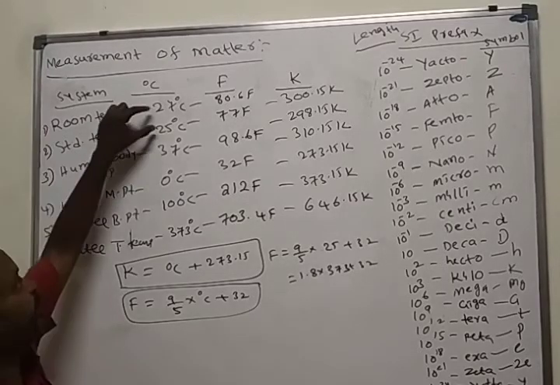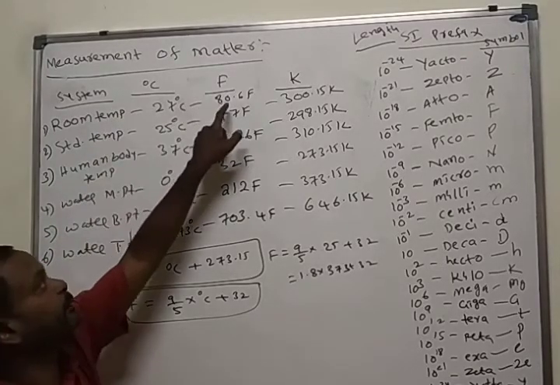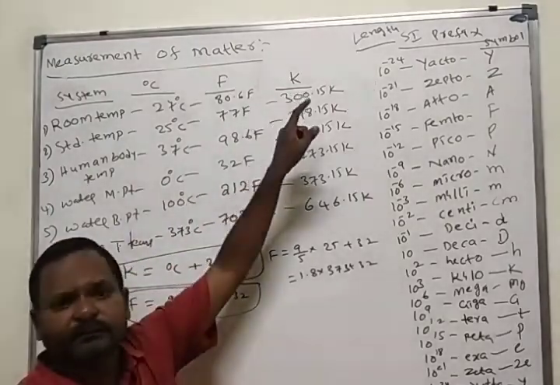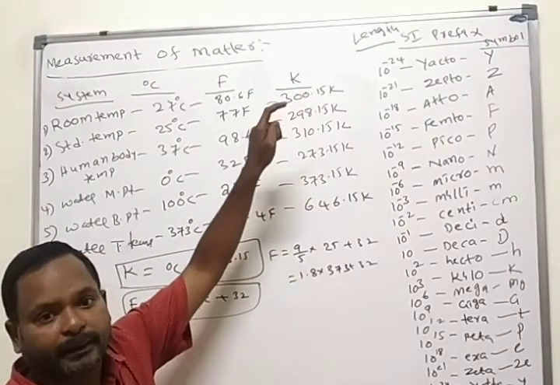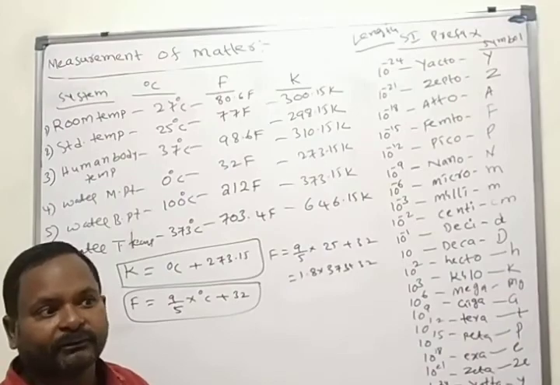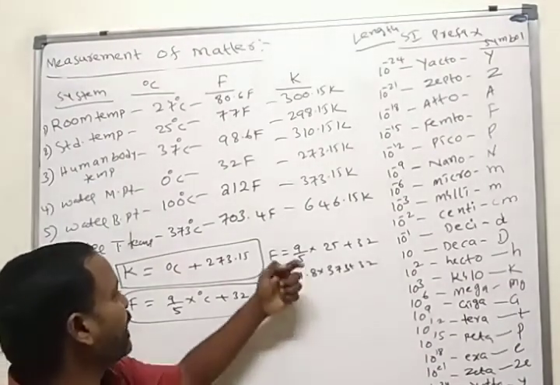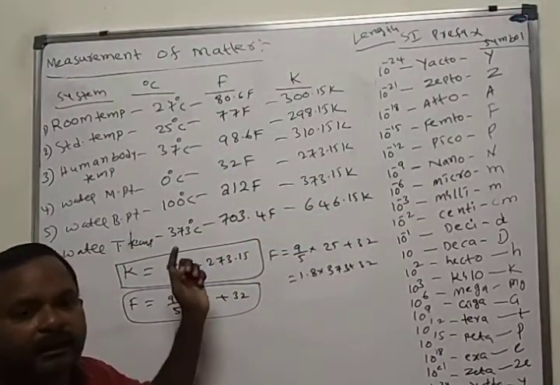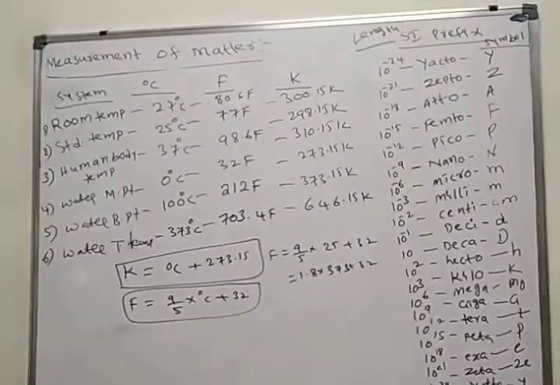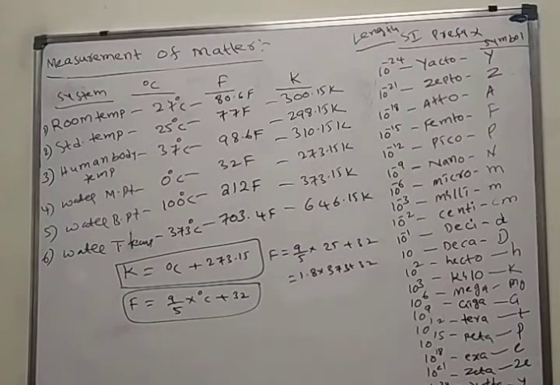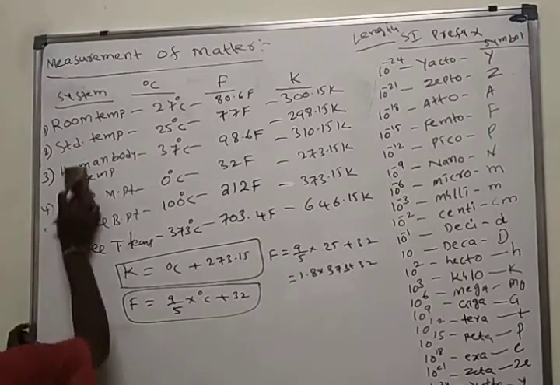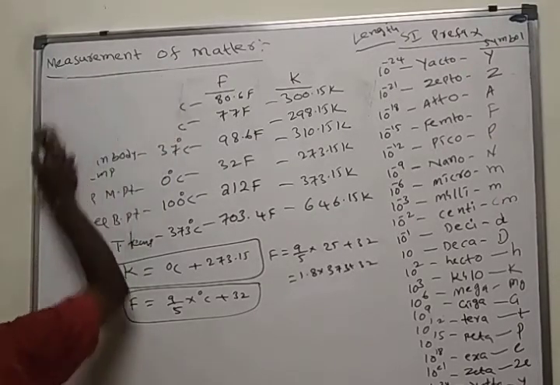Room temperature 27 degrees centigrade is 80.6 Fahrenheit. Then I may ask one more question: calculate room temperature in Fahrenheit or in Kelvin, like that. These are the different units for temperature. In continuation, I will discuss one simple topic and finish it: density.